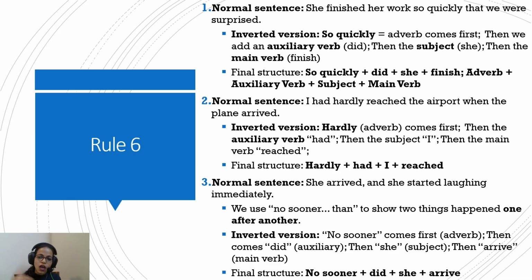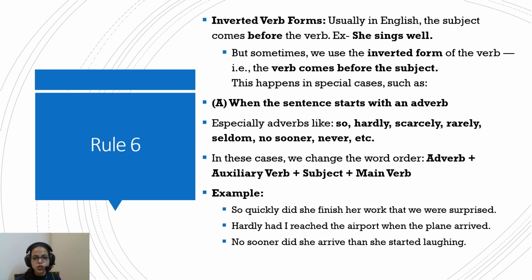Okay. So again, I had hardly reached the airport when the plane arrived. This is how the normal sentence would go. But with the inversion, verb inversion, hardly comes first, then the auxiliary verb had, then the subject I, and then the main verb reached. Hardly had I reached the airport when the plane arrived. Okay, so this is how the inverted verb logic works. So in this, the verb comes before the subject. And the identification starts with the adverb.